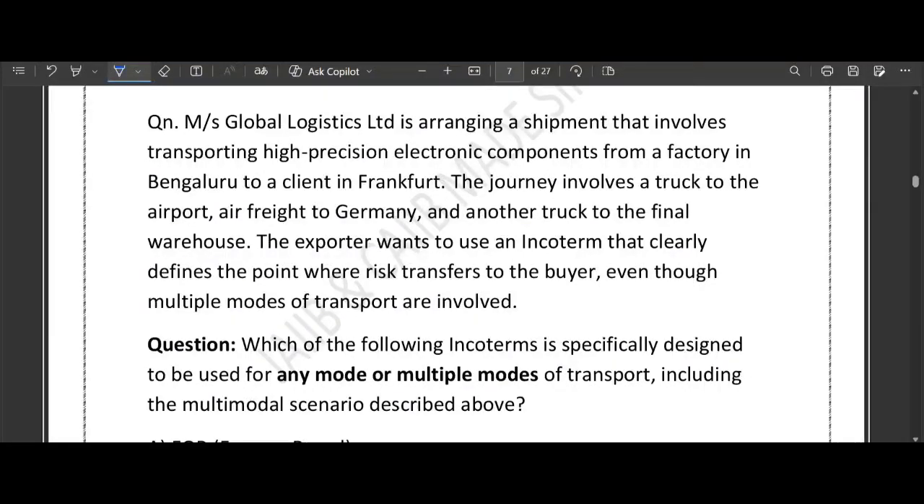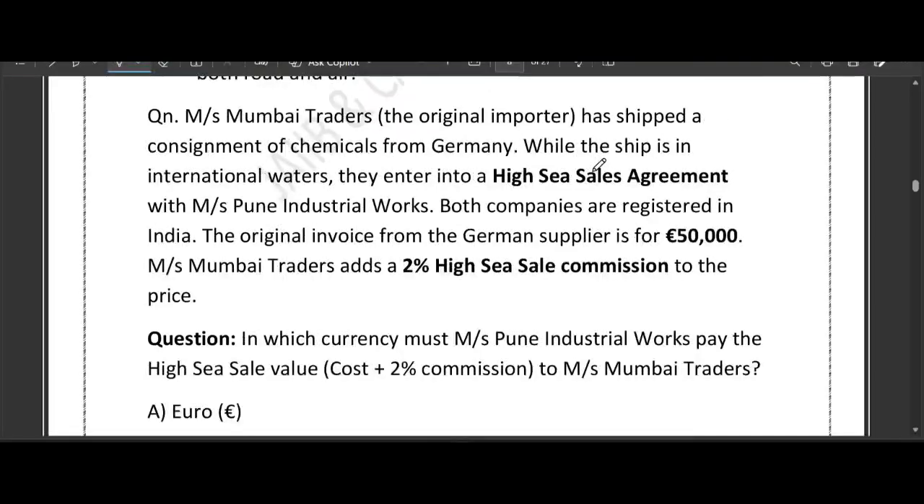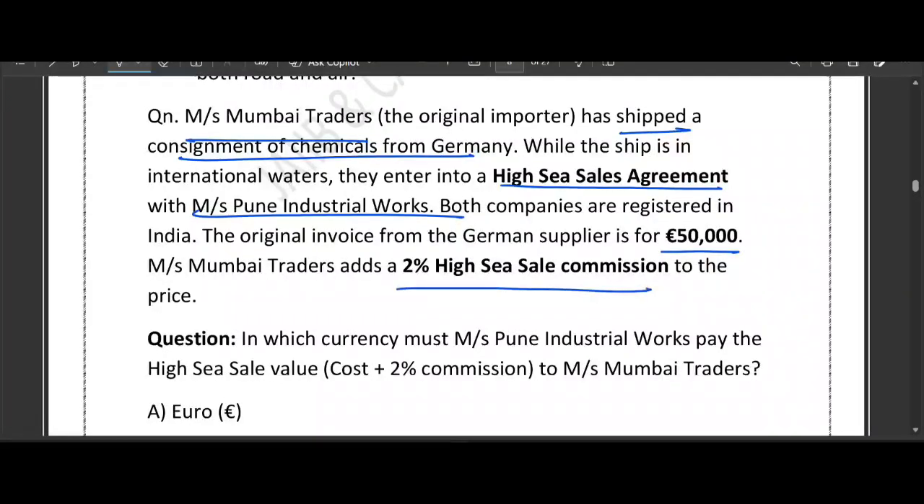Now friends, let's understand the transaction step by step. So a Mumbai trader imports chemicals from Germany, right? Now the original invoice from the German supplier is how much? I think it is 50,000 pound. While the ship is still in international water, the Mumbai trader sells the goods to Messrs Pune Industrial Work. The sale is done under the High Sea Sale Agreement, HSS agreement. The Mumbai trader adds a 2% High Sea Sale commission. Now the question is, in which currency should the Pune Industrial Work pay the HSS value to the Mumbai trader?